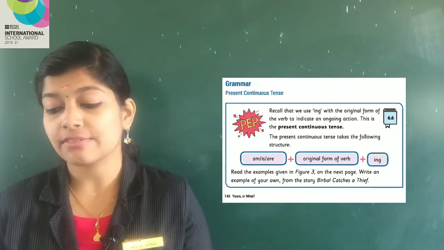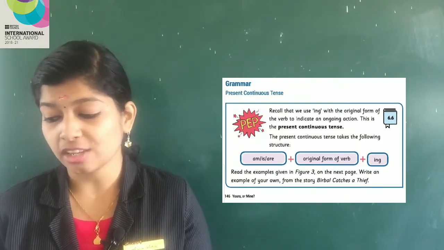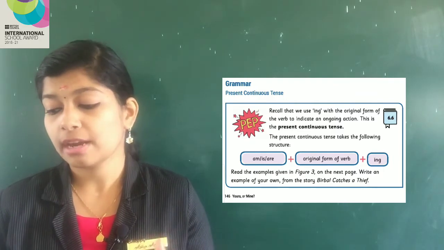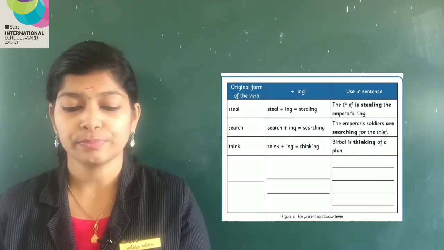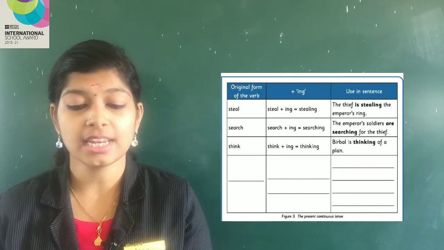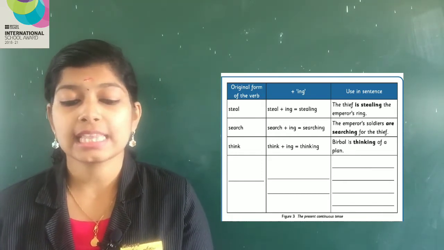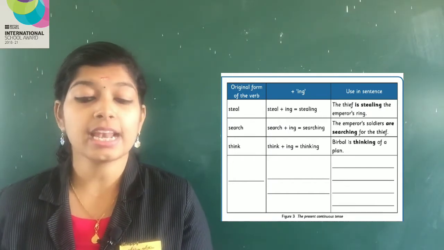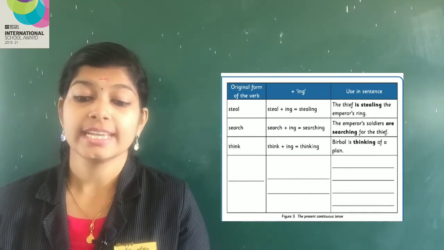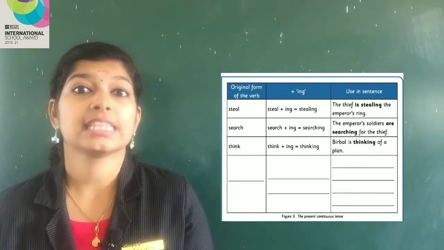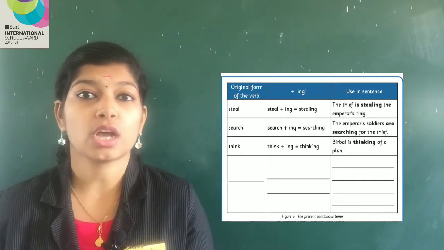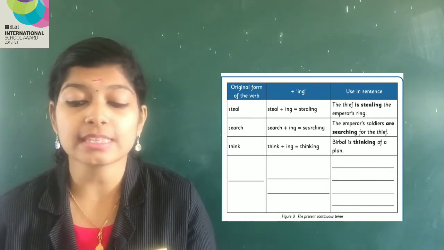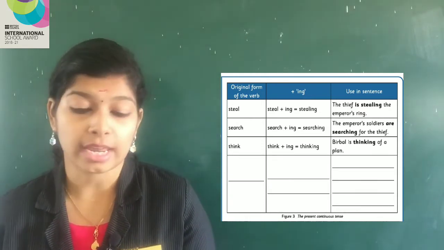Read the examples given in figure 3 on the next page. Write an example of your own. From this story, Birbal catches a thief. Here, some examples are given. You have to see these examples. First one is steal. Steal plus ing, stealing. Stealing means this is an ongoing action because ing is there. Use in a sentence, the thief is stealing the emperor's ring.